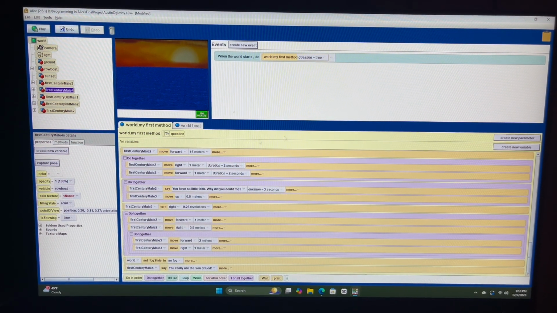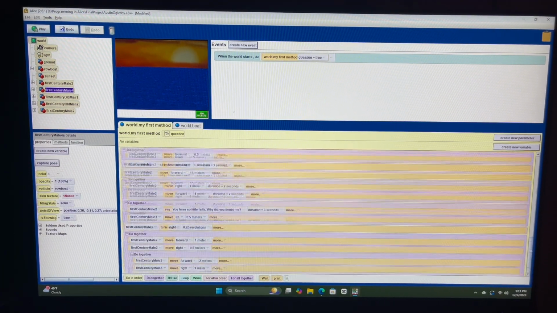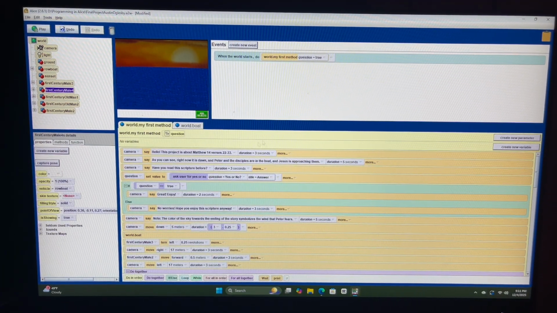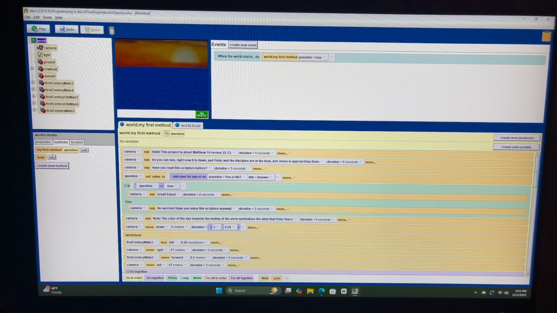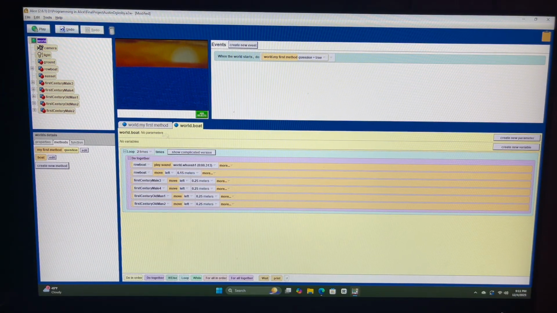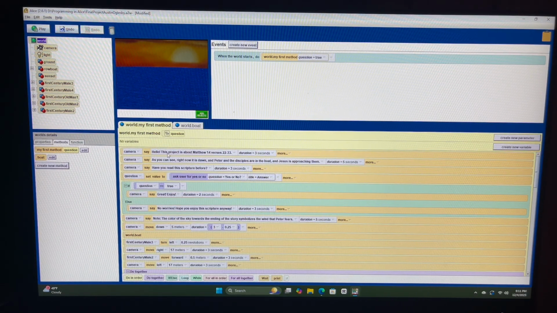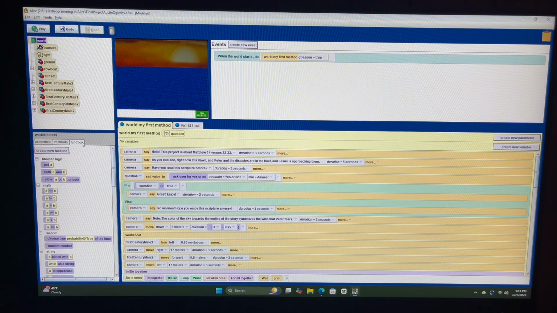So now I'm going to show you all the elements that I use in my coding sequence to make this project what it is. So first, I have a new method right here called world boat, and this is to have the boat move with the disciples and Peter. And then here for the set value, this is the function that I used, and there's also where I asked the user for information, the yes or no question, whether they read the scripture or not.